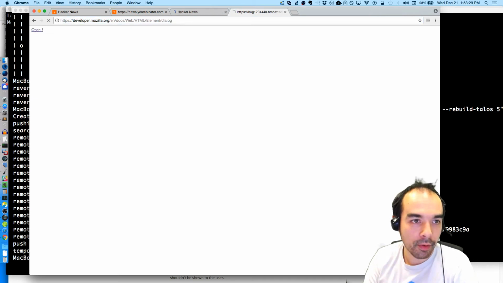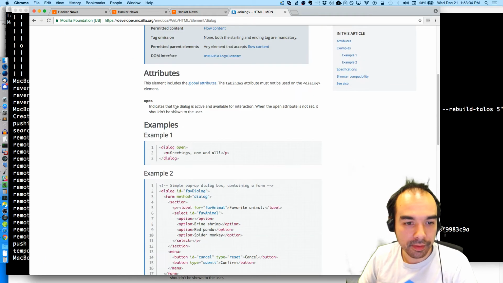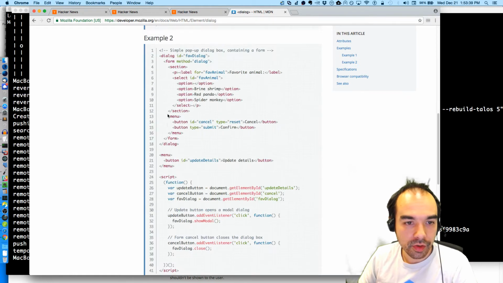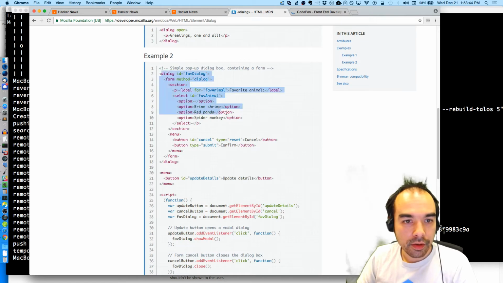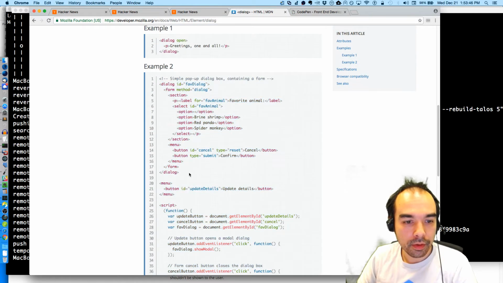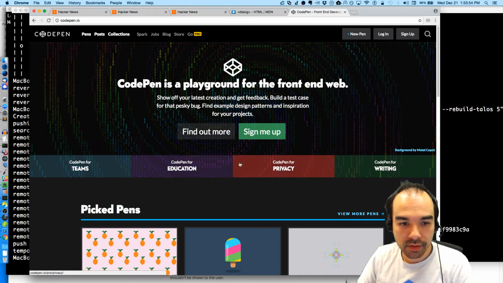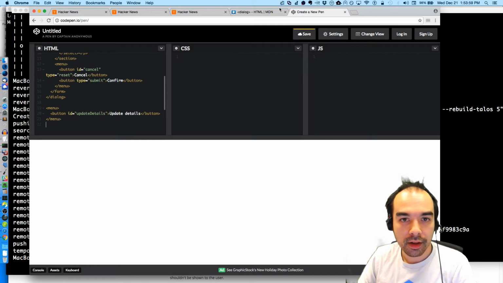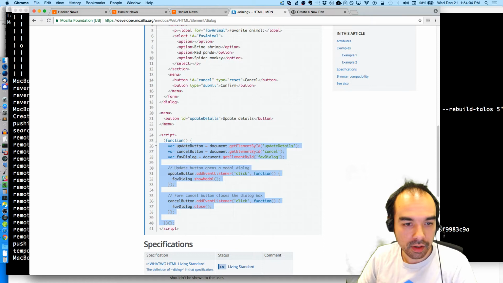Let me fire up Chrome and let's take a look at this thing. See an example. Should drop that into a CodePen. So I'm gonna do some stuff here. CodePen. Just start new pen. Okay, so HTML and then some script. I'm just gonna copy this script here.